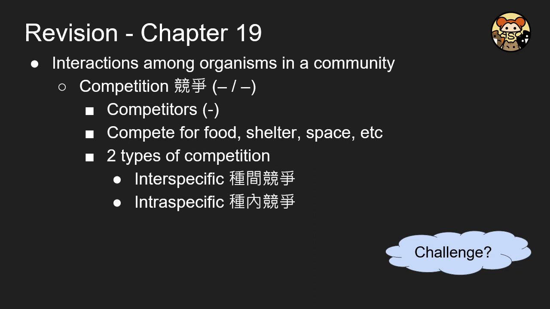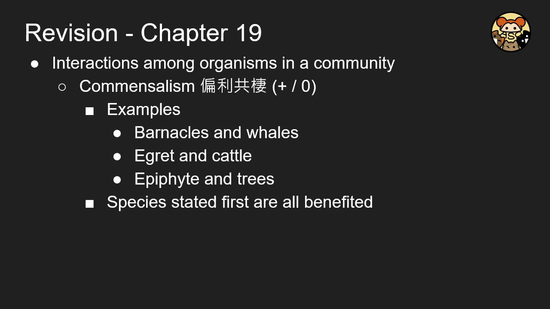In competition, both of the communities are harmed, and they usually compete for food, shelter, and space. And there are two types of competition. One is called interspecific, and another one is called intraspecific. Interspecific is like we humans and the pigs, where we may compete for the same type of food, maybe rice. However, among all of us humans, it is called intraspecific competition, and you may think of which competition is more fierce and why.